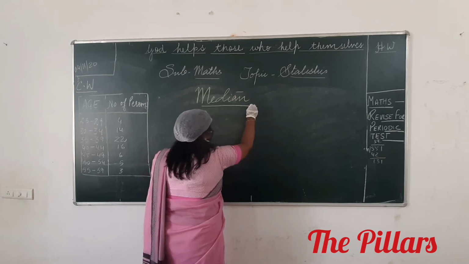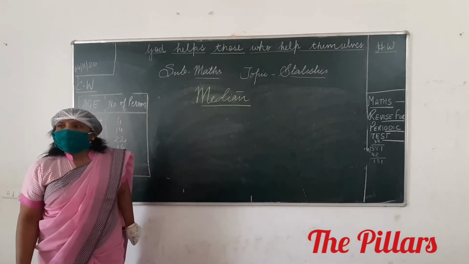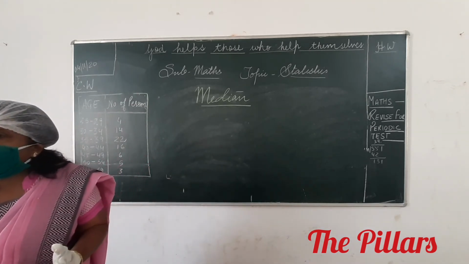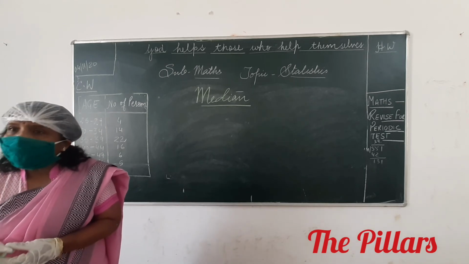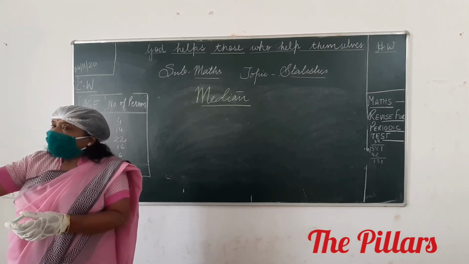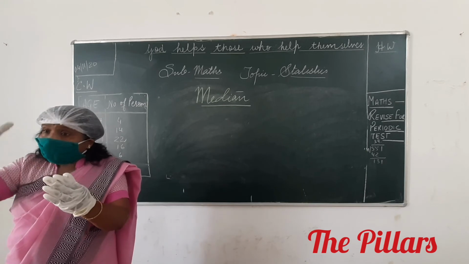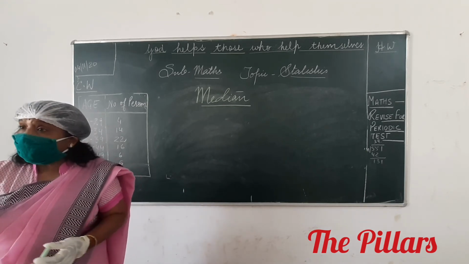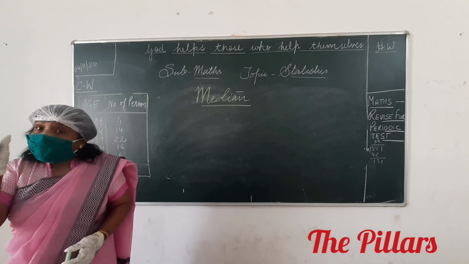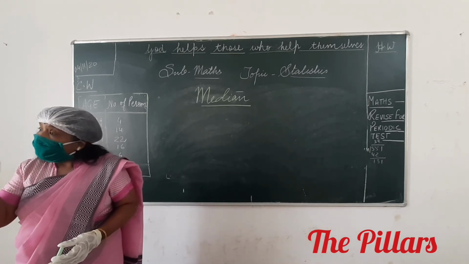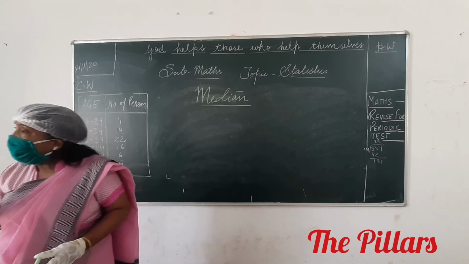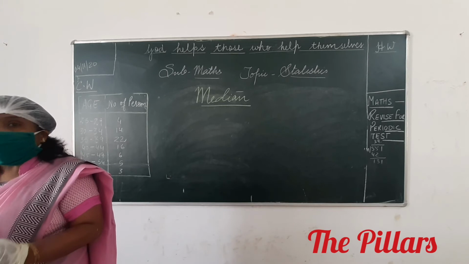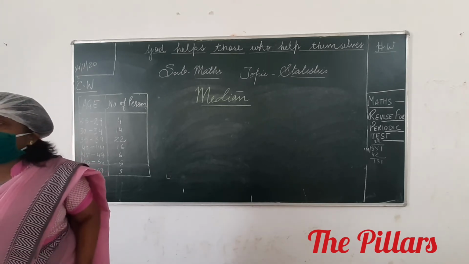Median. Okay. What is the meaning of median? It is the central value of all the data that you have collected. Measure of central tendency. Central means it is the central value. What is the meaning of median? The central value of all the data that we have collected.